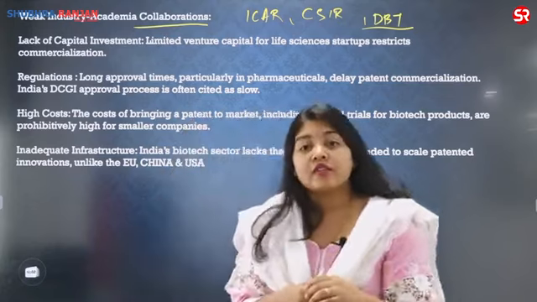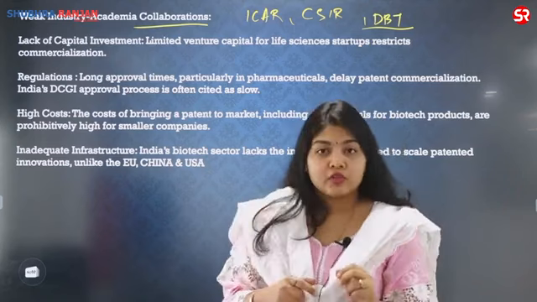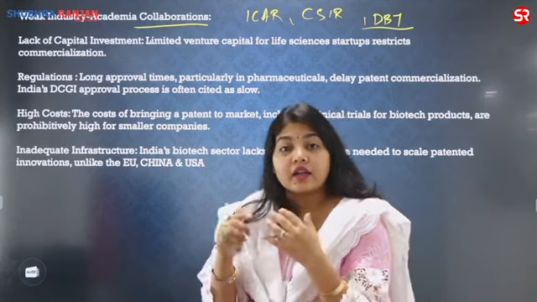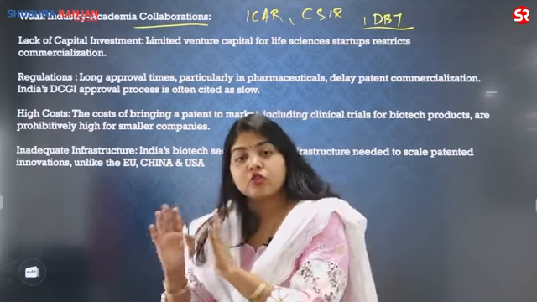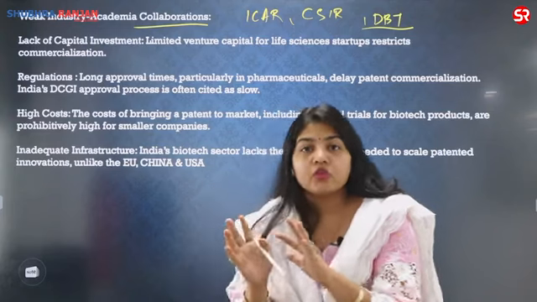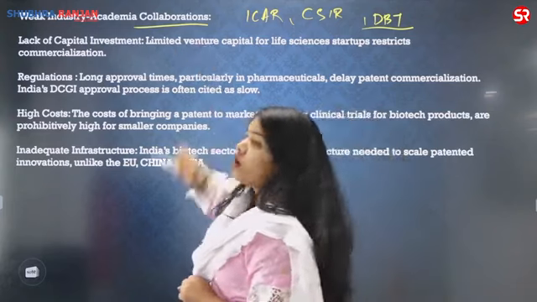You can also give the statement by the Biocon chief Majumdar, that India needs to put focus on biotech, whether through the PLI scheme or various incentives. So one is the weak industry and academia collaboration.